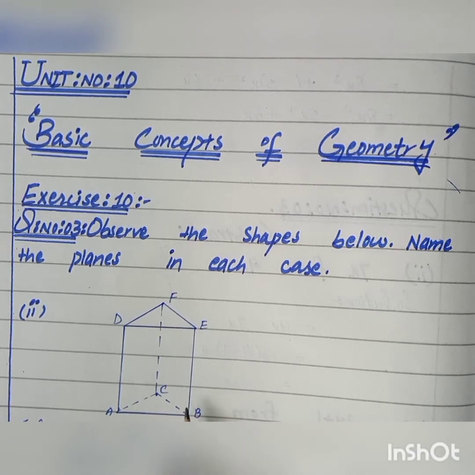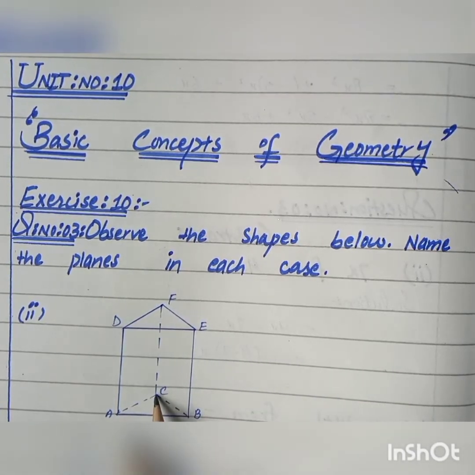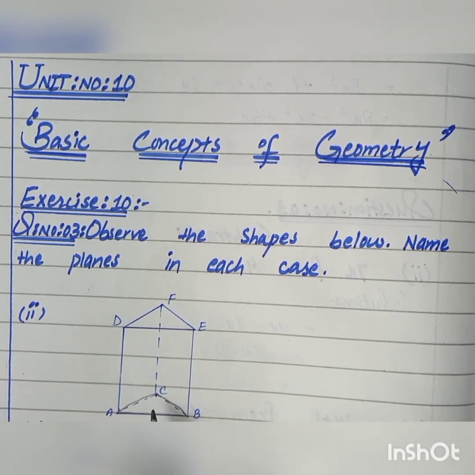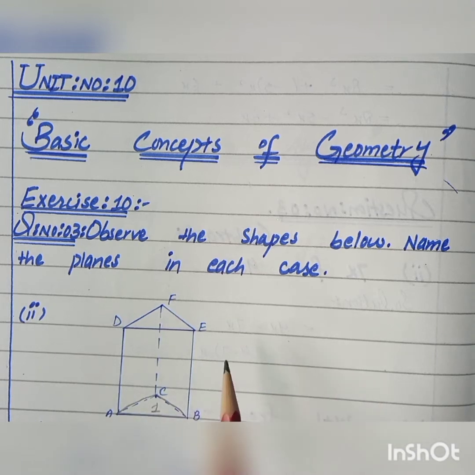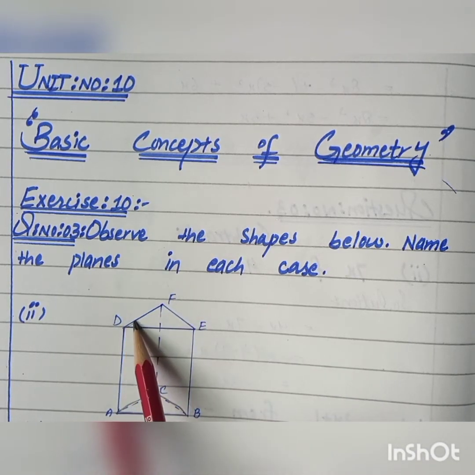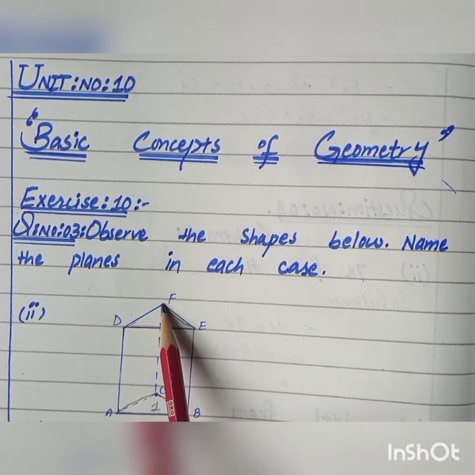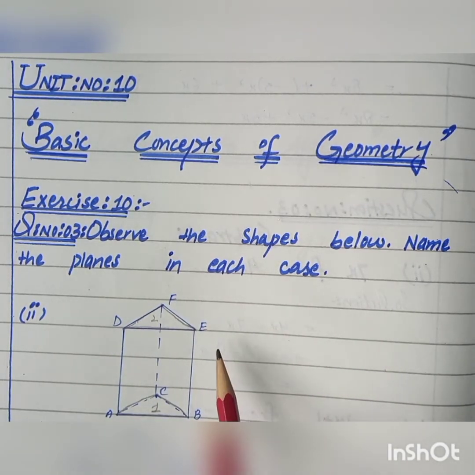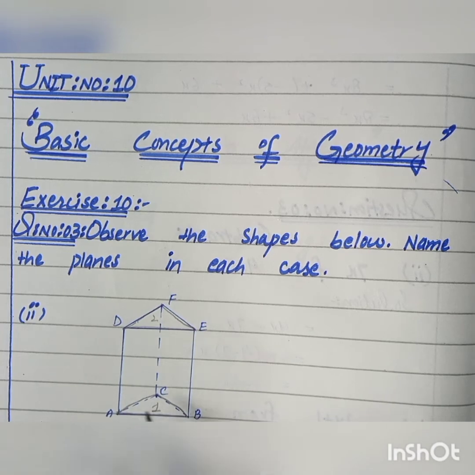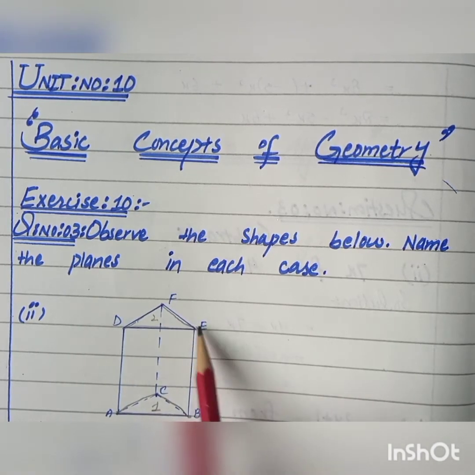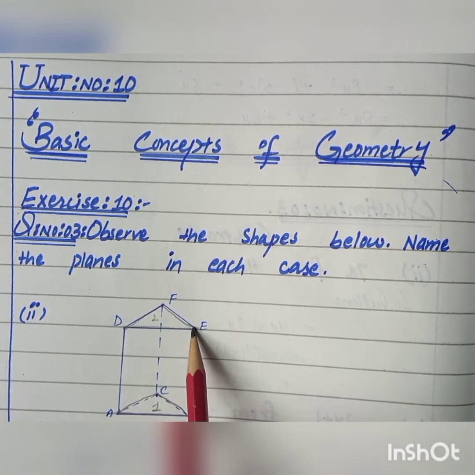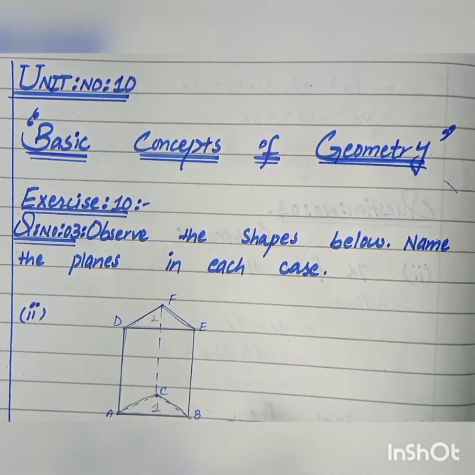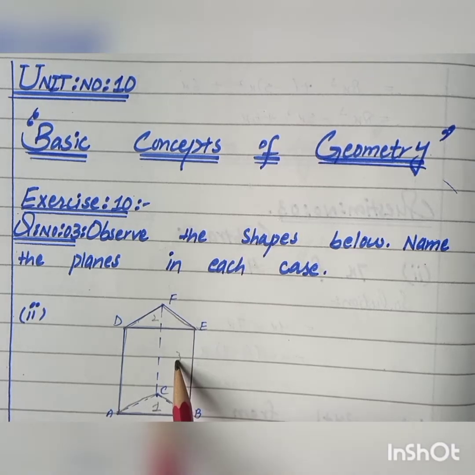So the first plane in this figure is A, B and C. This is one plane. The next plane is D, E and F. This is the second plane. The next plane is A, B, E and D. Students, you can see here this is a closed shape, so this is also considered a plane. This is the third plane.